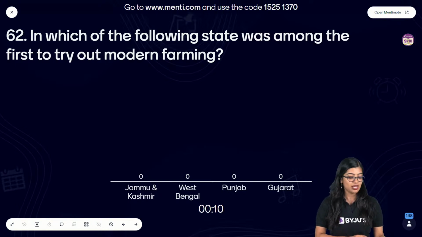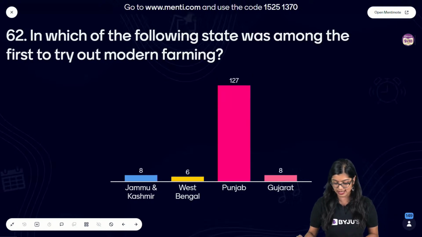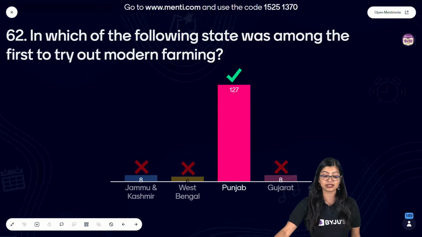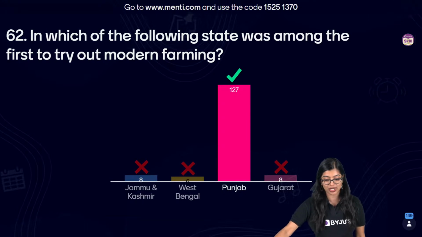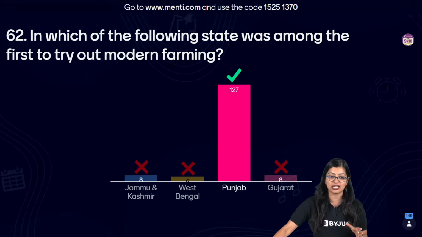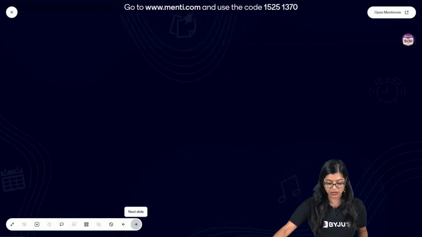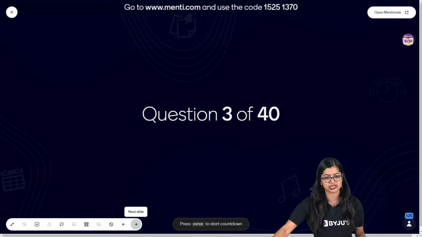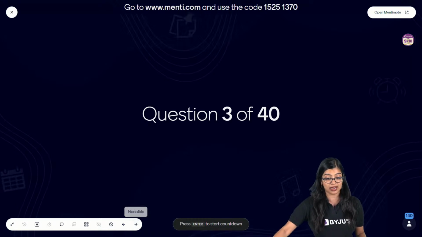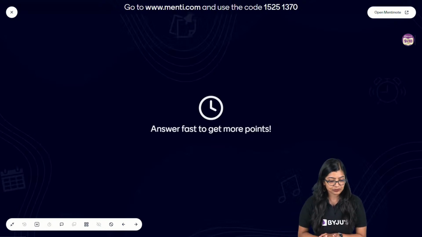Very easy. I think after geography, like how Tanishka has said, ma'am has told you so much about the states already. You should be able to answer. Exactly. Amongst the following, Punjab was the first to try out modern farming, and amongst many states in our country, Punjab is leading for cultivation. Yes, Muskan, that's amazing. So let's move on, everybody. Exactly. Punjab, Haryana, and parts of UP. Now moving on to question number 63.